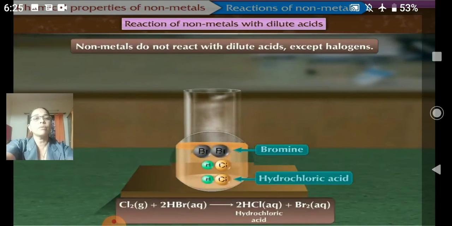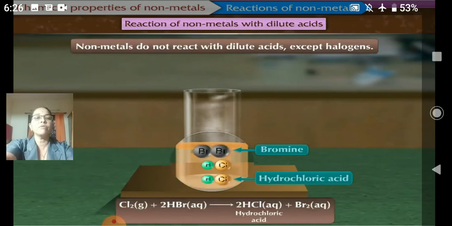We have taken one halogen, that is bromine, and we have added hydrochloric acid to it. So what will be formed? Bromine and hydrochloric acid. Okay, so here they have taken chlorine and hydrobromic acid. So you can interchange it. Here instead of chlorine you can take bromine, and instead of HBr you can take HCl.